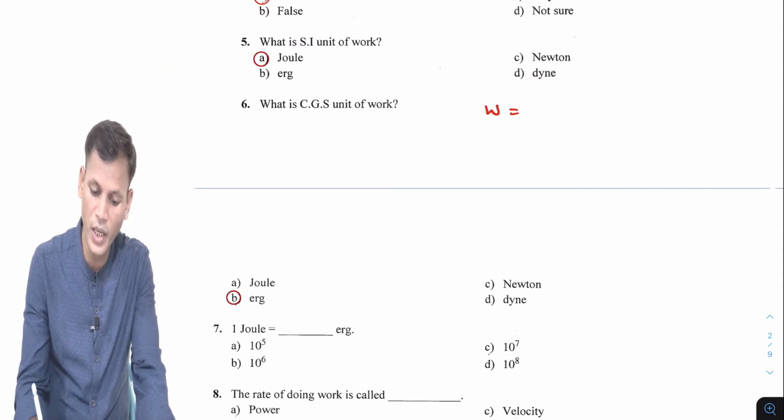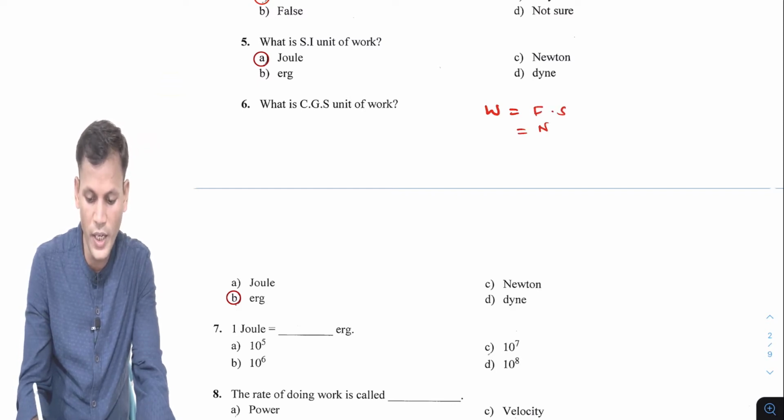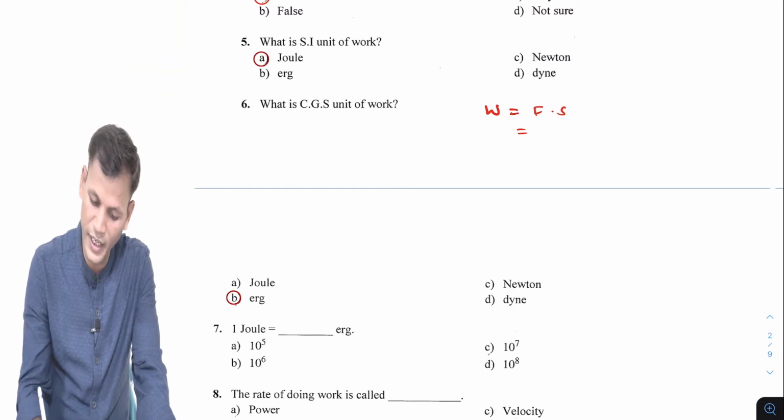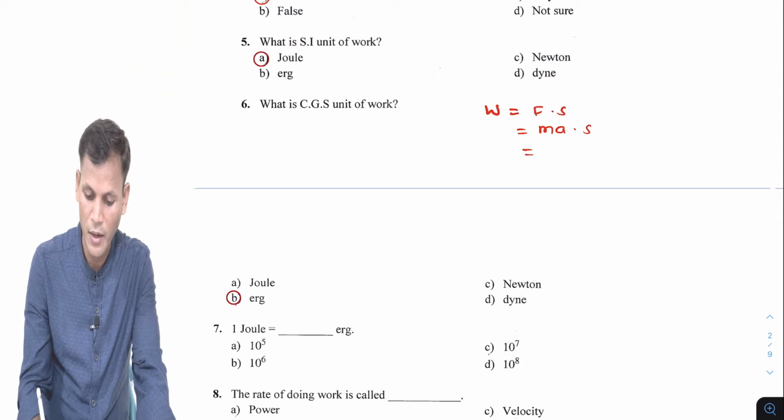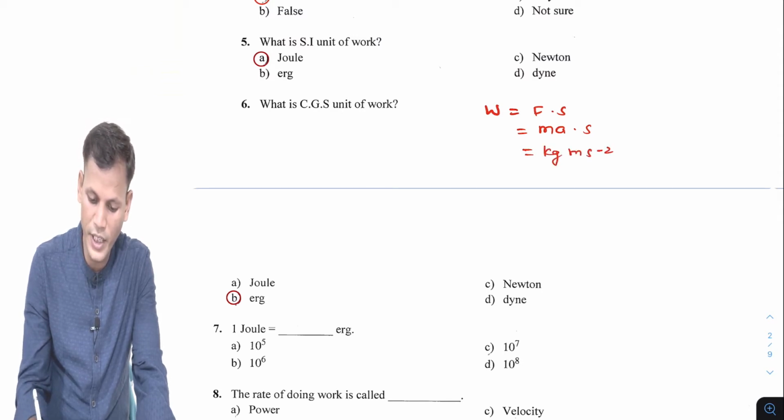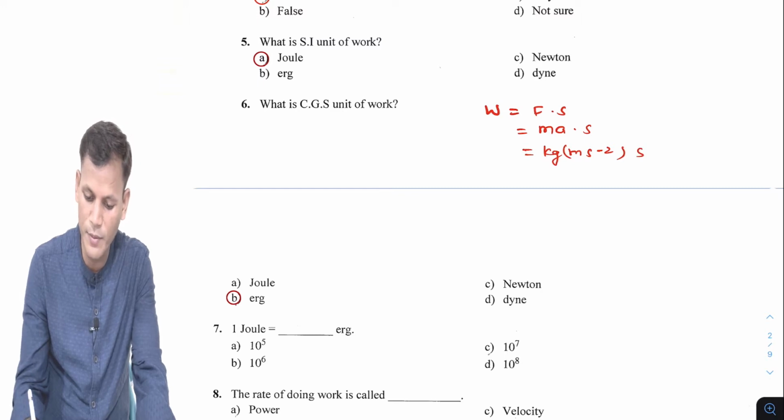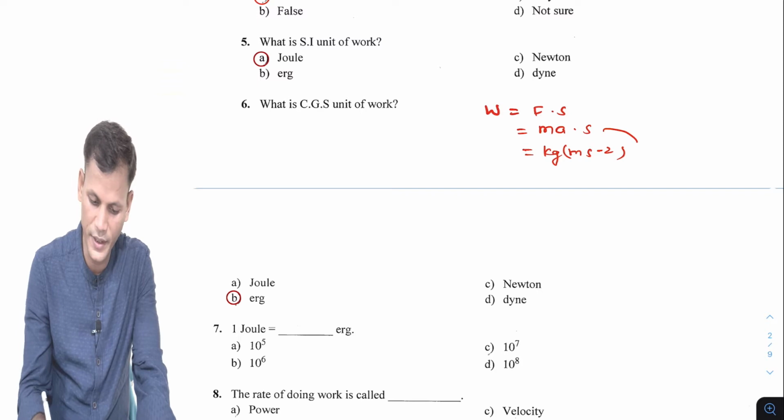I will tell you what joule is and what erg is. How to remember: work done is force into displacement, and the unit of force is Newton. In fact, we can write force as mass into acceleration, into displacement. The unit of mass is kilogram, the unit of acceleration is meter per second square, and the unit of displacement is meter.